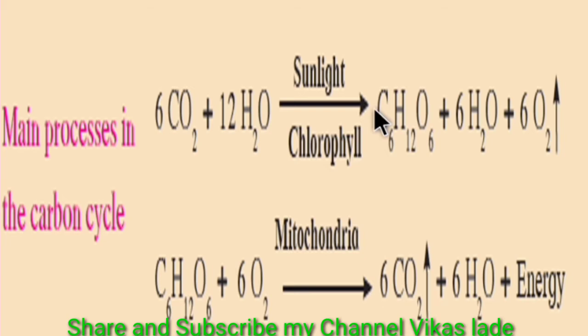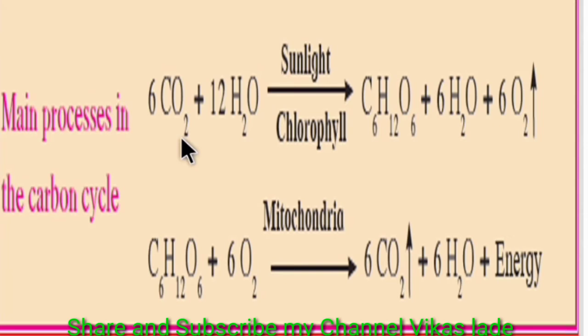Carbohydrates contain carbon compounds like proteins and fats. The chemical equation of photosynthesis is 6CO2 plus 12H2O, with sunlight and chlorophyll, gives C6H12O6 plus 6H2O plus 6O2.